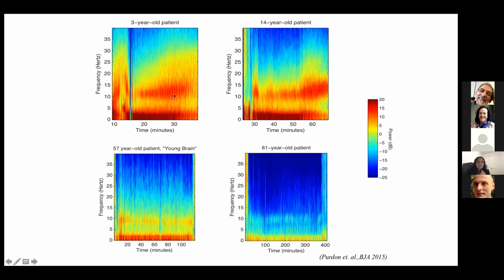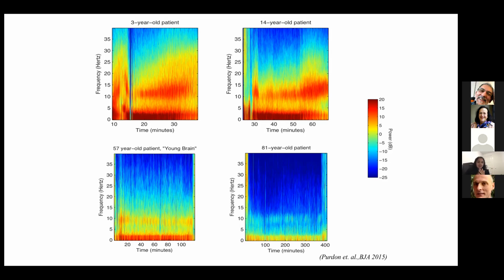As you can see here, there is a 3-year-old patient, a 14-year-old, a 57-year-old, and an 81-year-old patient. In the older population, there is no power here in the alpha band. So let's say we develop a sedation level monitor considering the younger population, it will definitely not work on the older population and vice versa.